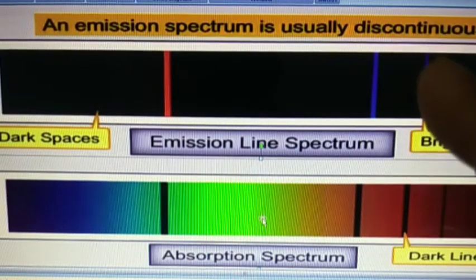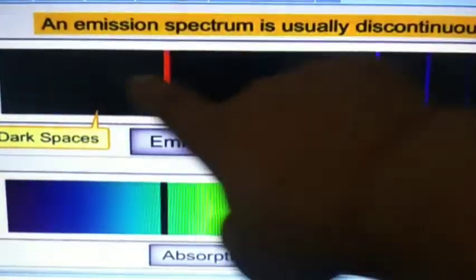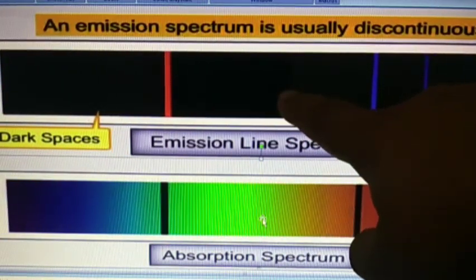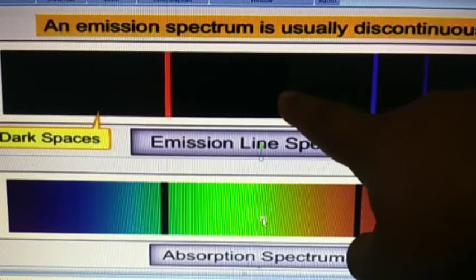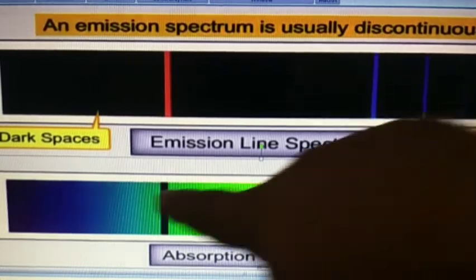Absorption spectrum is just like the photographic negative of an emission spectrum. A continuous or continuum radiation is passed through a sample which absorbs radiation of certain wavelengths. The missing wavelength, which corresponds to the radiation absorbed by the matter, leaves dark space in the bright continuous spectrum.